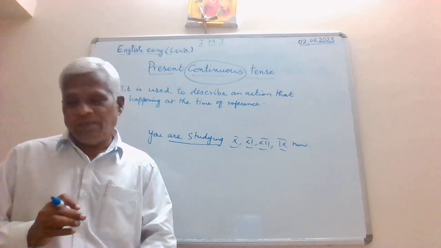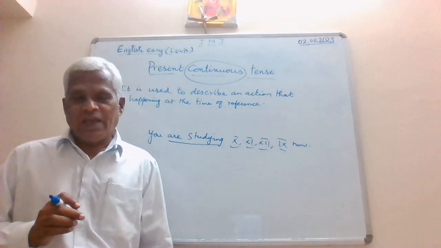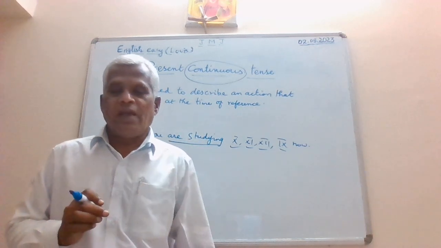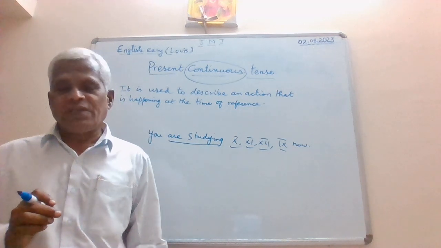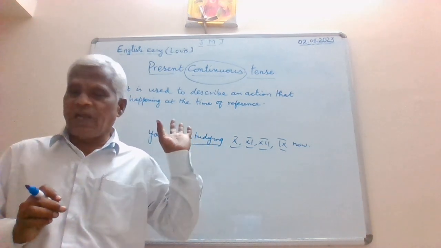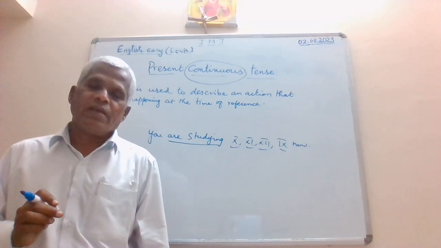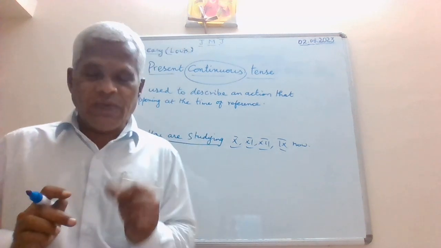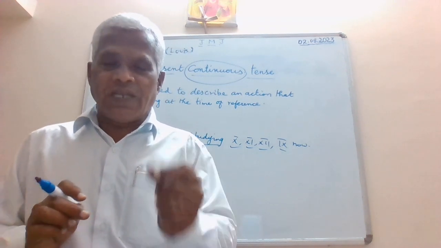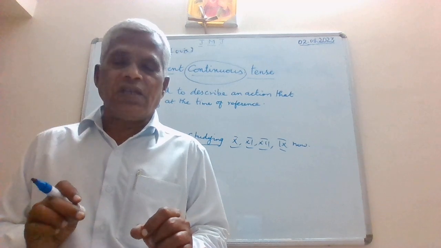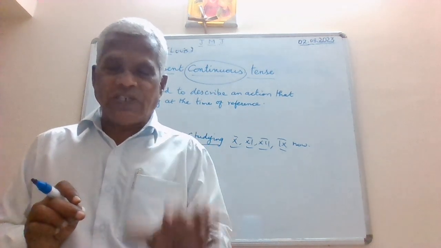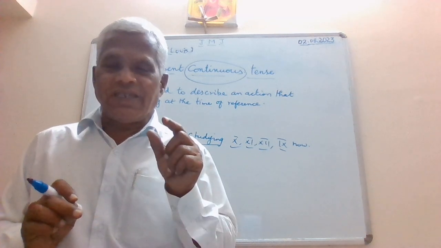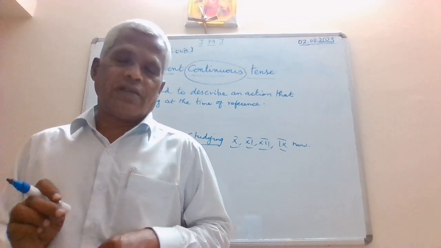And what does it mean? Can we arrive at a conclusion of writing a rule here for using the simple present or present continuous tense here? It is nothing but, listen to me very carefully, present continuous tense is used to describe an action that has begun but is still continuing.